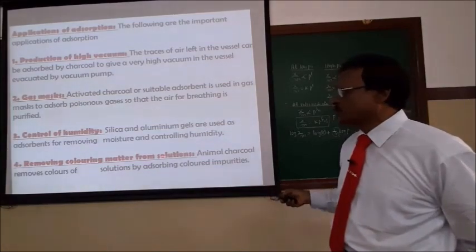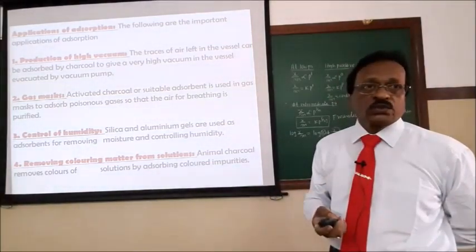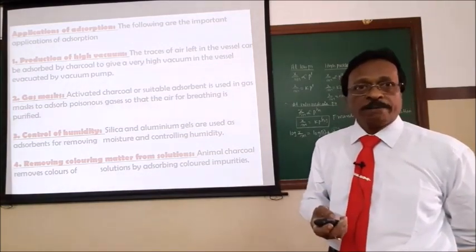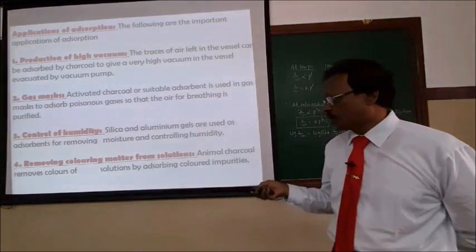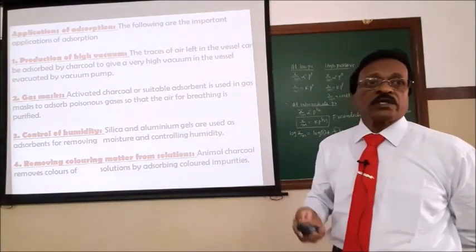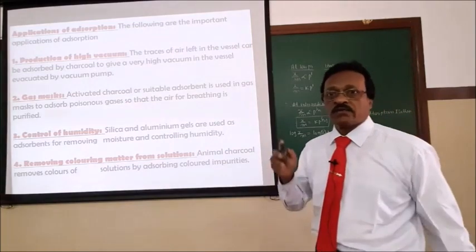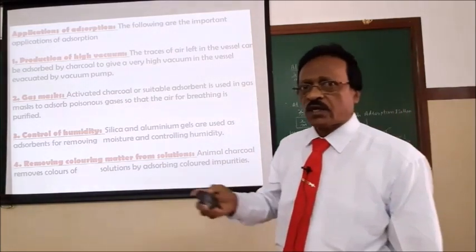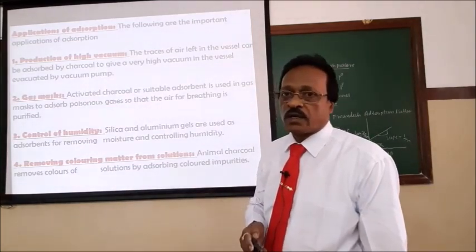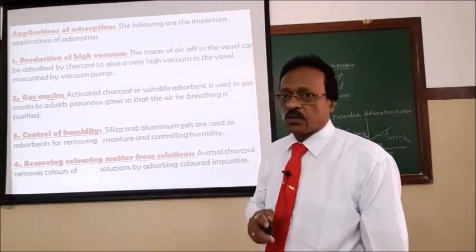Removing coloring matter: I told you the example of sugar cane juice. In the manufacture of cane sugar, the juice has a colored pigment. By using activated charcoal, they remove the coloring impurity, and the sugar will be colorless. Even in the hydrogenation of oil, oil extracted from the seeds contains a lot of coloring impurities. They are toxic to human beings. So those coloring impurities can be removed by animal charcoal.